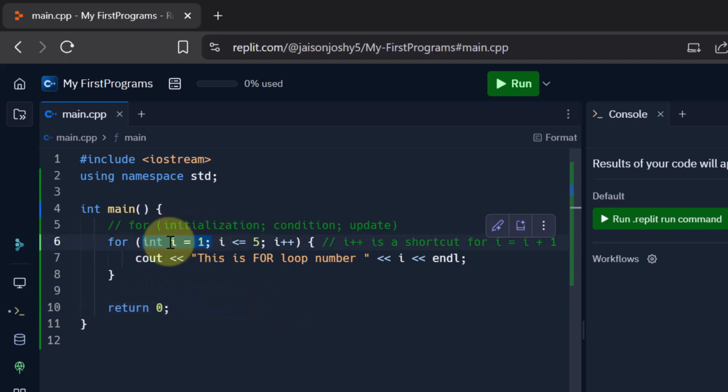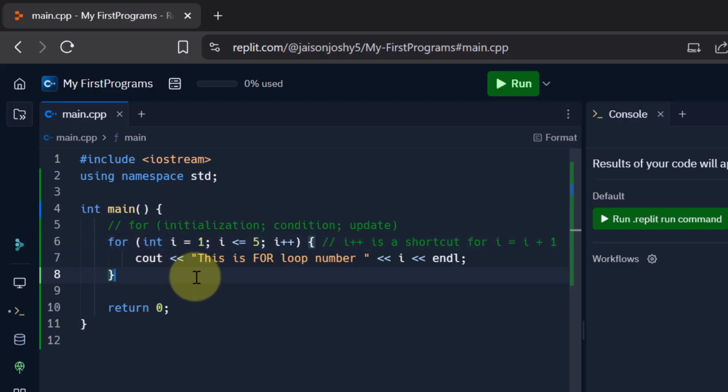First of all, there is an initialization. I take a variable I and I initialize it to 1, and I also say it is of the type integer. So the declaration of the variable and its initialization happens inside the for loop itself. So in case of while, we saw that we were declaring and initializing the value of I outside the loop in the beginning, but here it happens inside the for loop itself. And remember, this is going to happen only one time. This is a one-time thing. int I equal to 1. This declaration and assignment will happen only once.